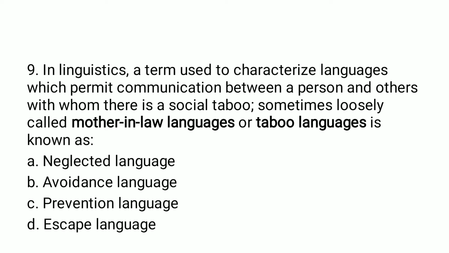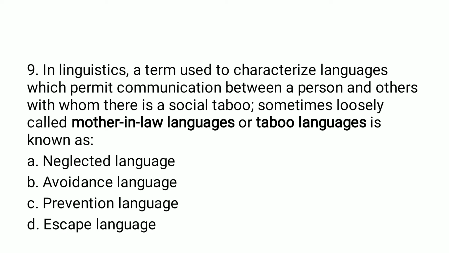Moving on, we have question number 9 and it is a very interesting question. You should know what type of a language this is. So the question says, in linguistics, a term used to characterize languages which permit communication between a person and others with whom there is a social taboo. For example, a son-in-law talking to the mother of his wife.